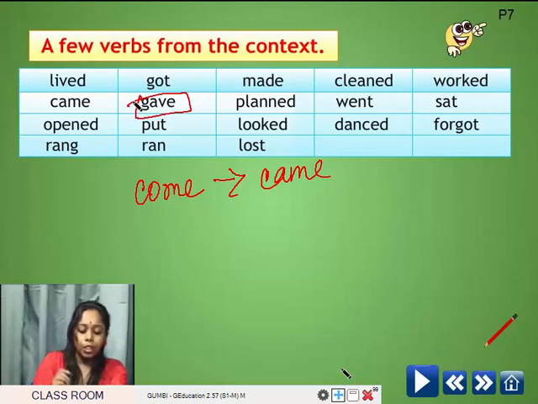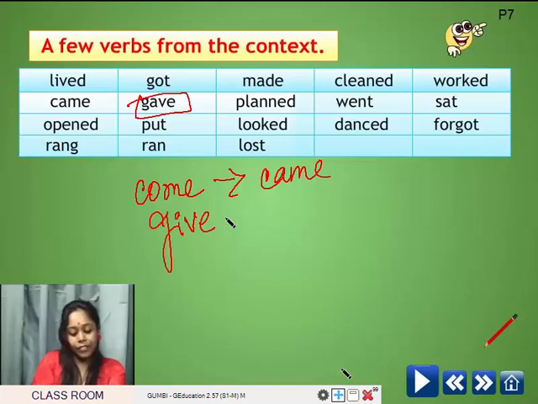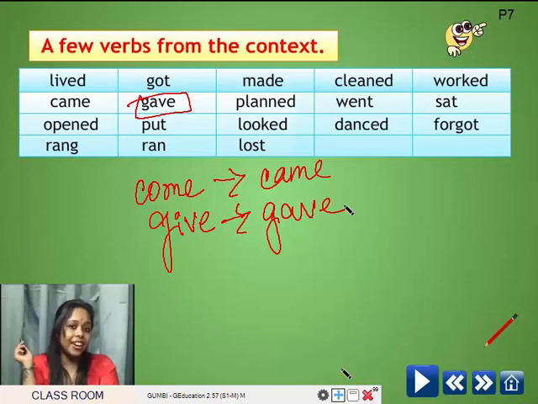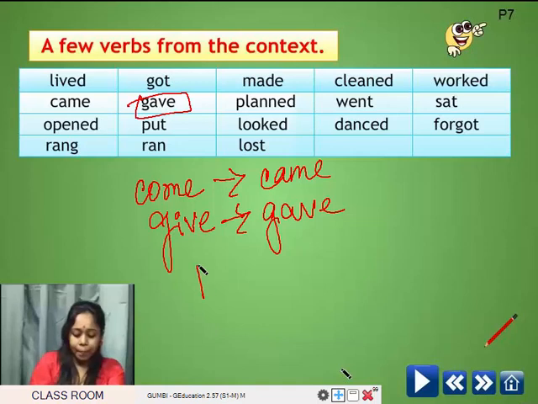Then gave. The present form of this word is give, G-I-V-E. It becomes gave in its past form. Is it a regular verb? No. Correct. It is not a regular verb because it becomes gave.